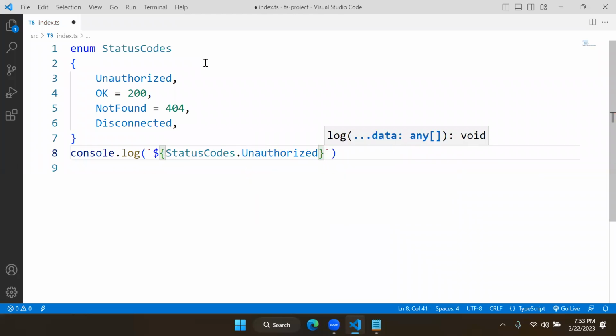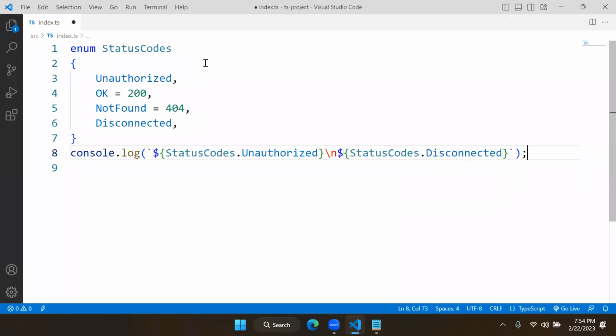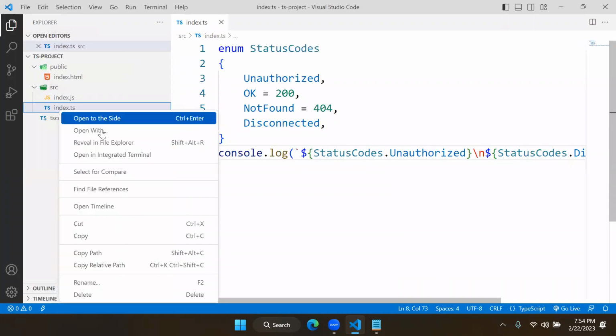I want to print that. In the next line, I want to print status codes. Enum values are accessed just like an object, key and value. And what is it? Disconnected. And you can see it is going to display that value.